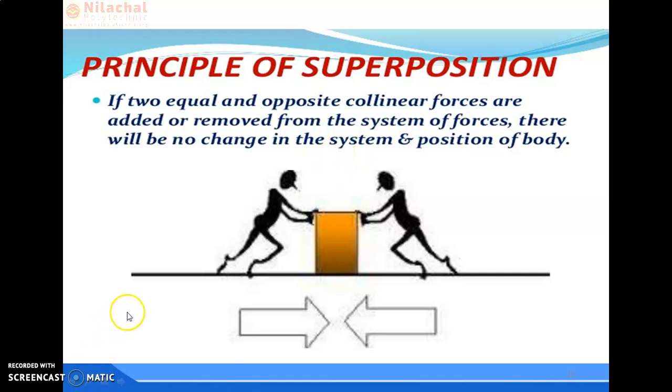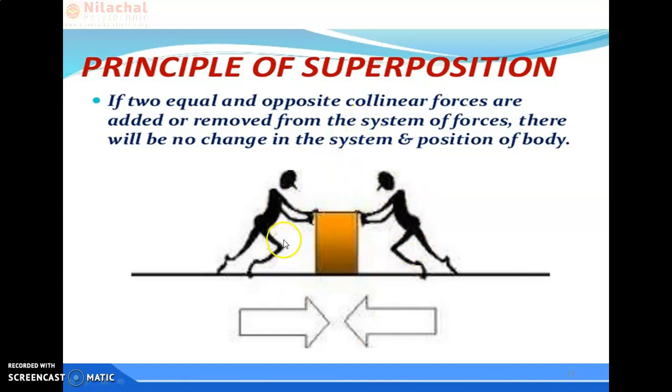In a simple way, whenever we apply equal and opposite collinear forces over a body, and after applying them the body does not change its position or state, and its resultant force is 0, then it is called superposition.